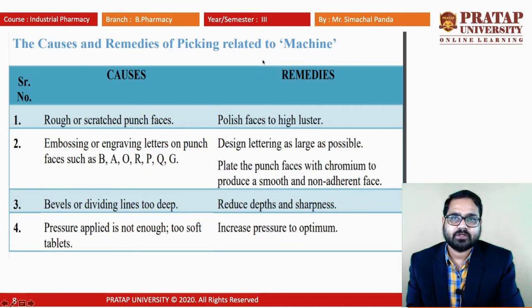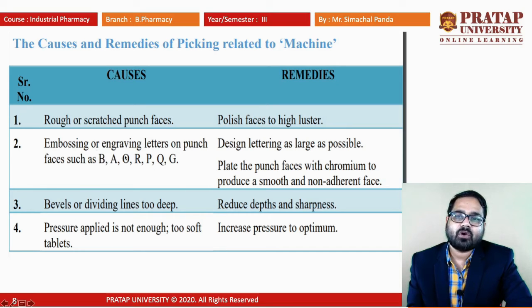As I was telling about the sticking, picking, there are different rough surfaces or scratches found in the punch face, so that we can replace that one with the polished face to reduce the luster. There are other causes like B, A, O, R, P, Q, G. These are the different letters. We can see that in between the letters there are certain gaps present.